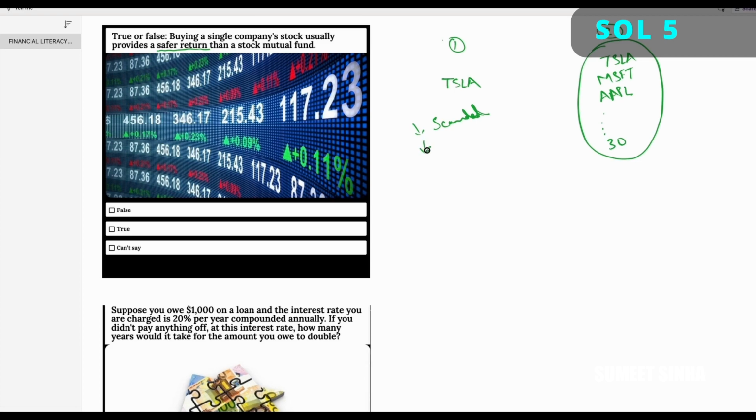That can also tank the revenues and, along with that, the share price of this stock. So there are many risks specific to a particular company. And if you talk about a market basket of 30 stocks, even if Tesla, let's say, goes down, the revenues are falling, the stock price is falling, there are these other 29 companies which most likely will not fall at the same time as Tesla. So the question was, buying a single company's stock is providing a safer return. This statement is false. So here my correct option is false.